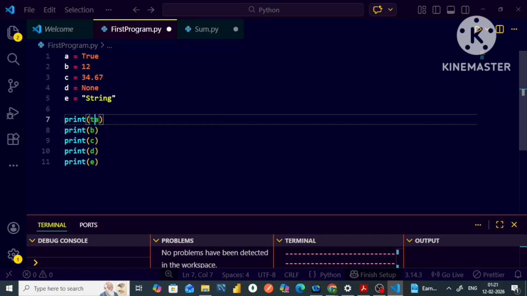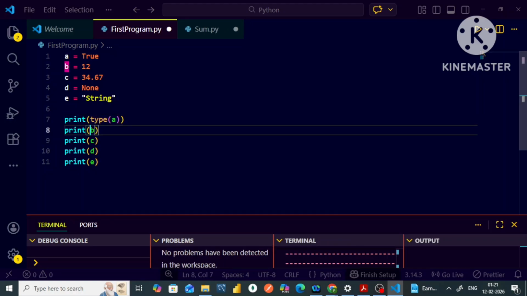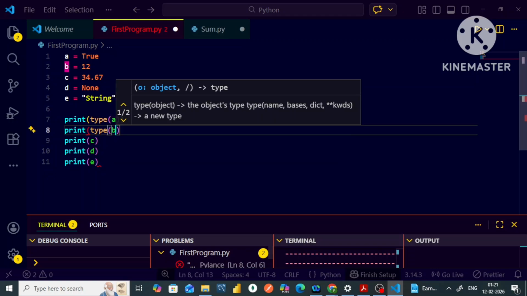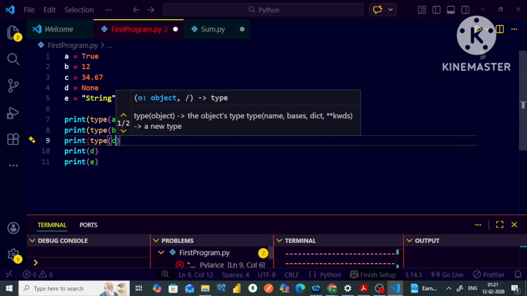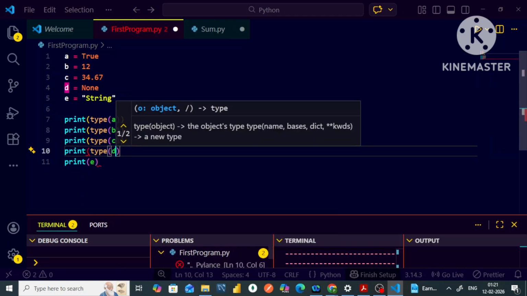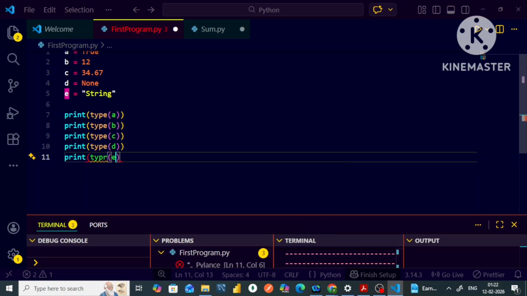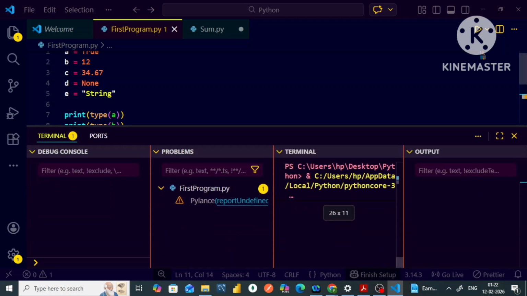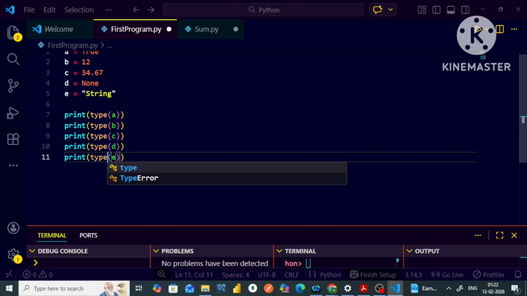All right. Now, my dear friends, let me write the type function over here so that I can get to know what is the type of a particular variable. So I am writing a type function, and it will go like this. Then I will write a type function over here as well. Now let me show you how this works. Just a second, it will be type of E. Let me just run it, my dear friends.